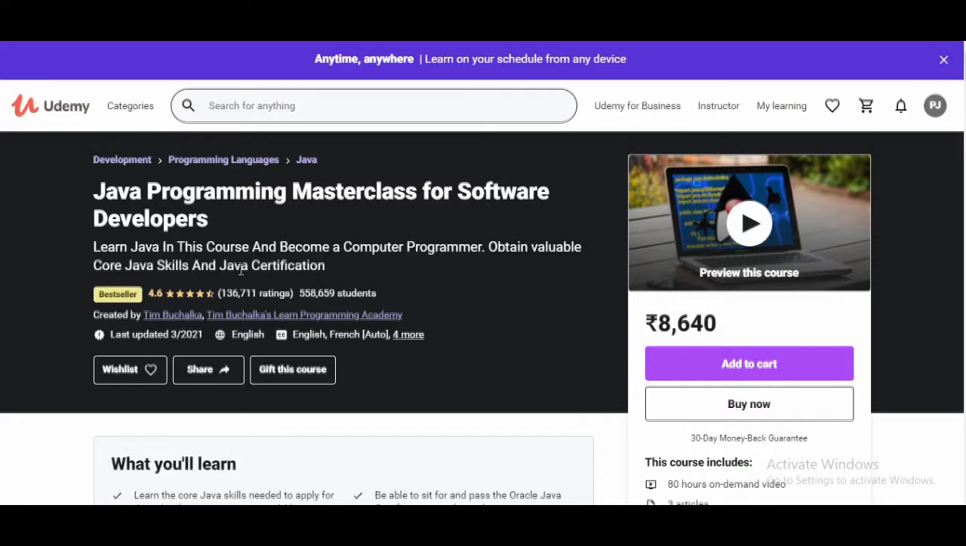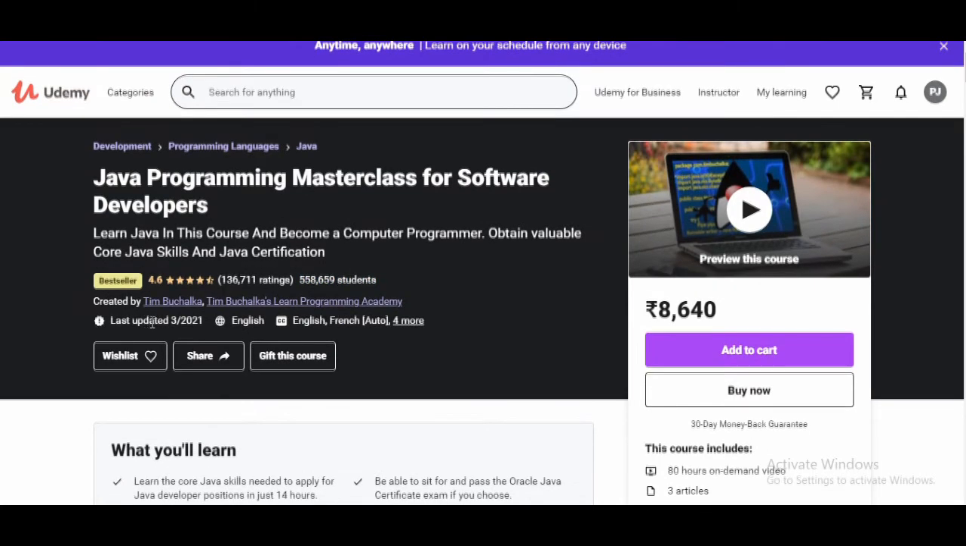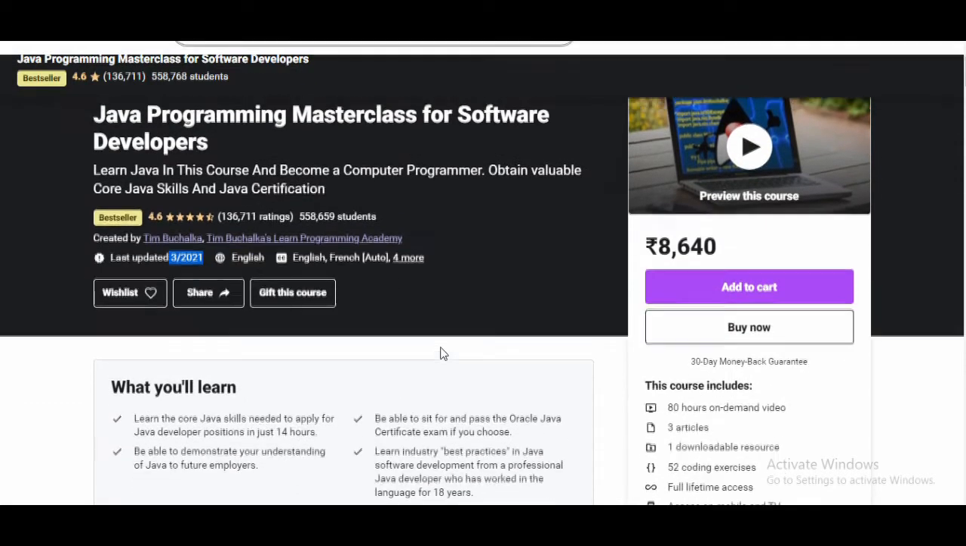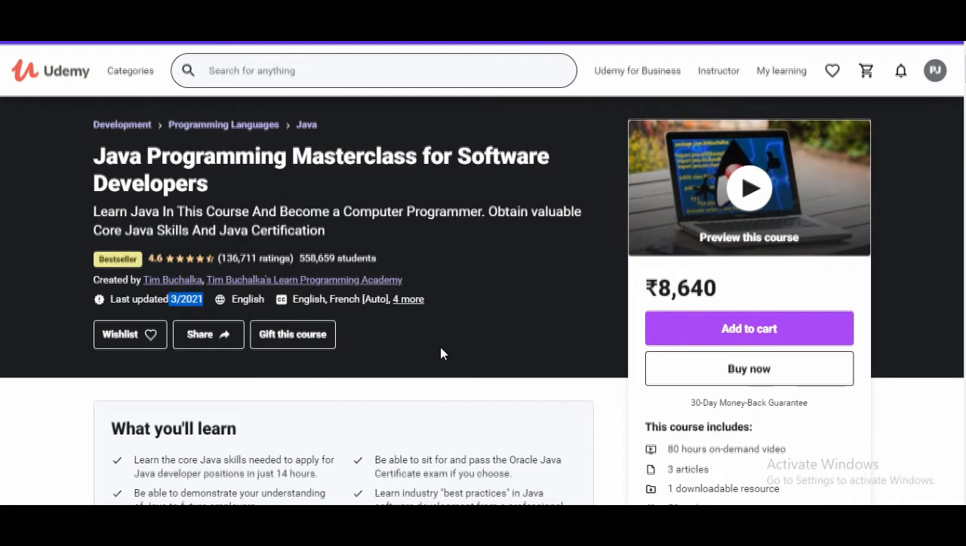The second course that I'm going to suggest is Java Programming Masterclass for Software Developers. The course provider is Udemy. Almost 5,58,659 students have already enrolled in this course. The course is created by a team. The last update on this course is in March 2021 only, so this is the latest course. It will get you each and every update regarding Java.